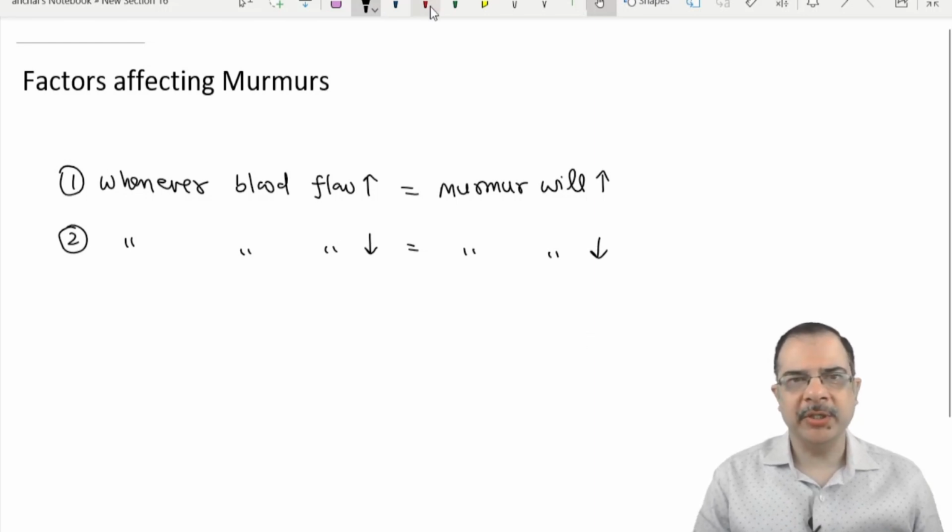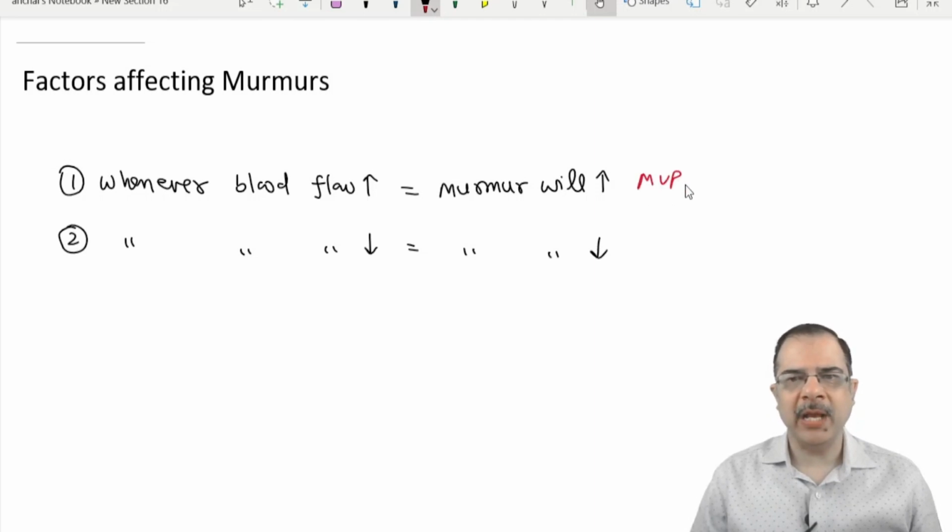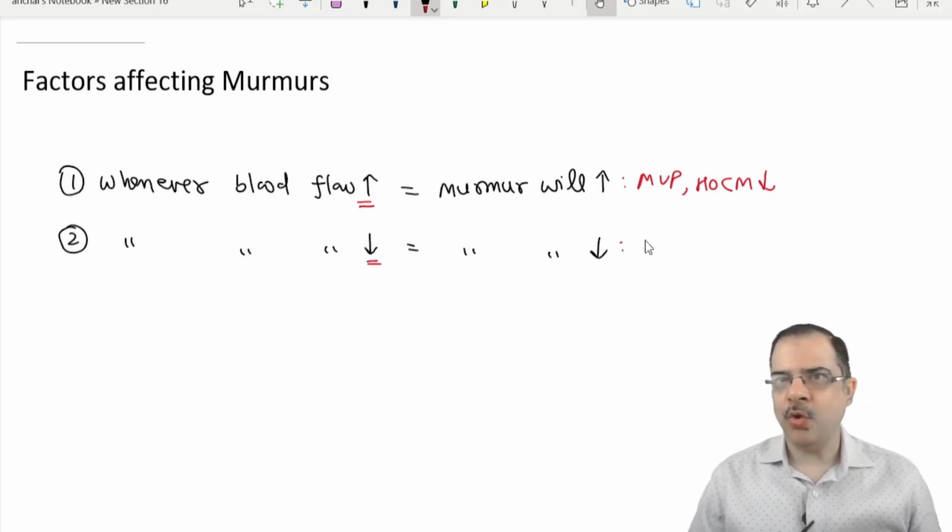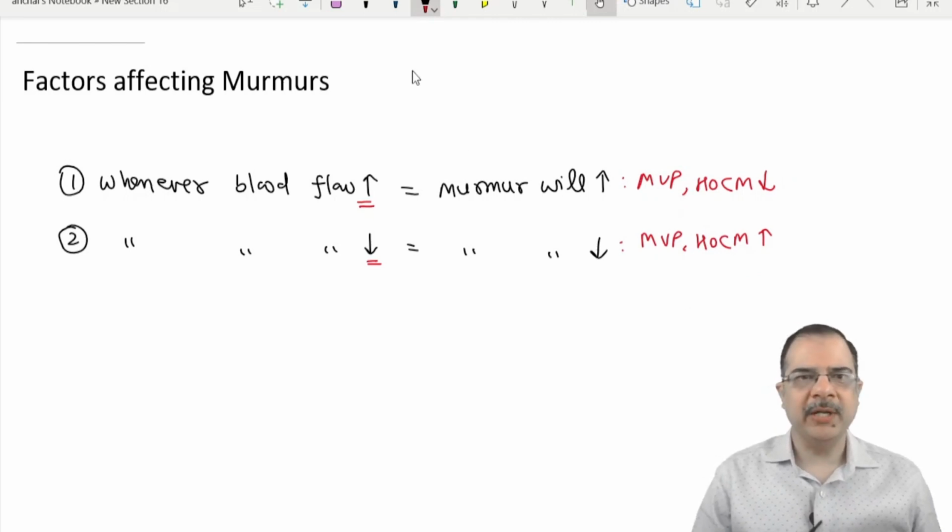Notably, there will be two exceptions to this rule: the murmurs of mitral valve prolapse and HOCM decrease whenever blood flow increases. The other way around, if the blood flow is reduced, all the murmurs will reduce, but MVP and HOCM murmurs will increase. We will understand this exception subsequently.